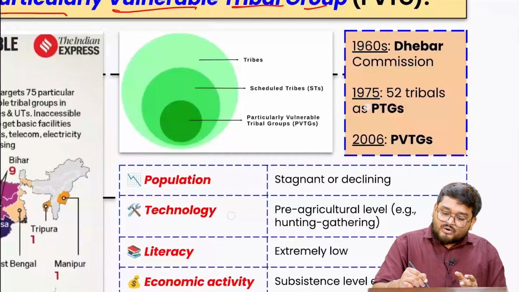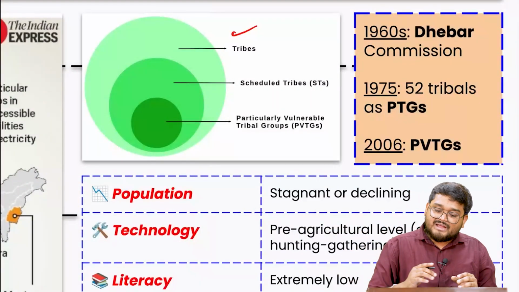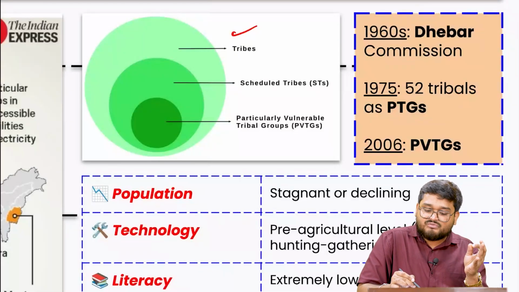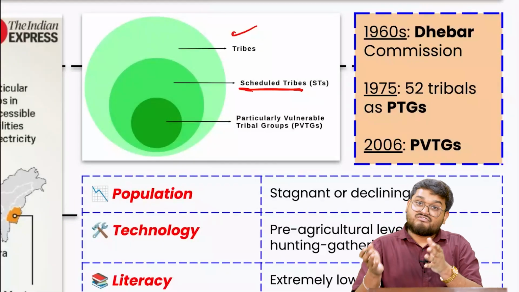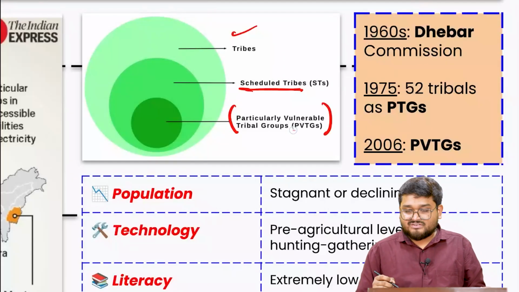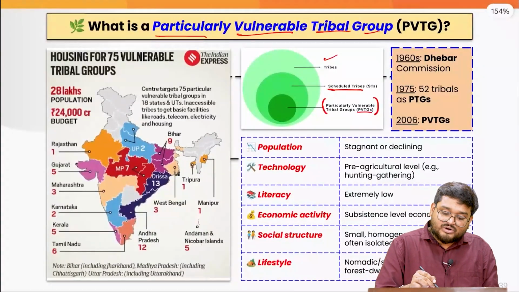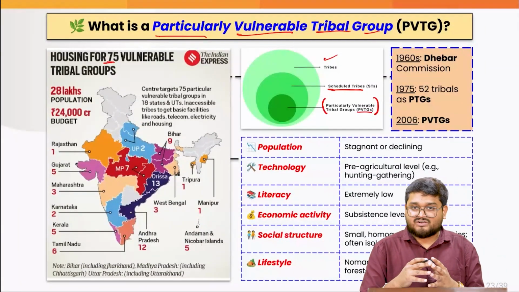So when we talk about the entire tribal sections of the population in the country, there is a specific population which belongs to the scheduled tribes. Further, there is a particular section which we know as the PVTGs. Now the PVTGs are those tribal populations which amount to around 75 in the entire country.